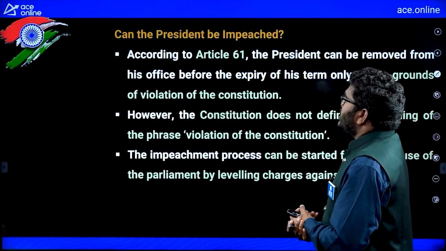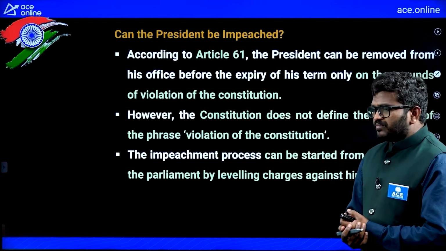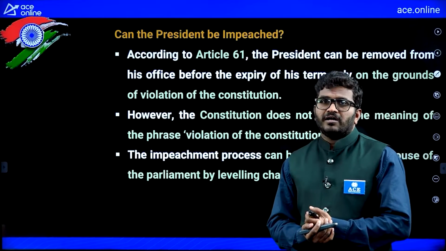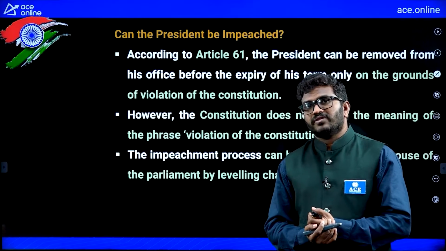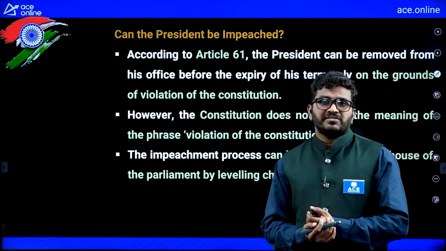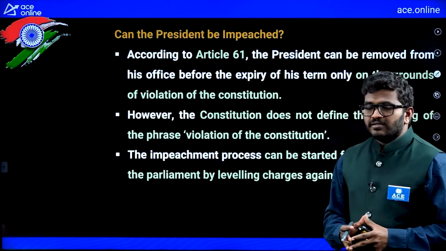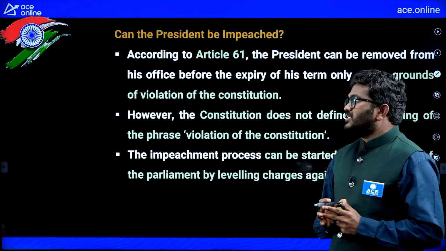Can the president be impeached? Can the president be impeached means, is the president removed, or is it not possible to remove? We'll see. Yes, we can impeach the president, or in simple language you can say we can remove the president, but there is a procedure here, we will see that.